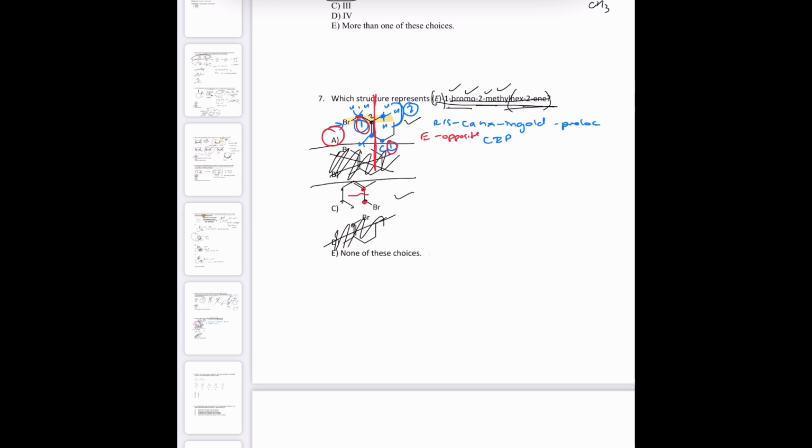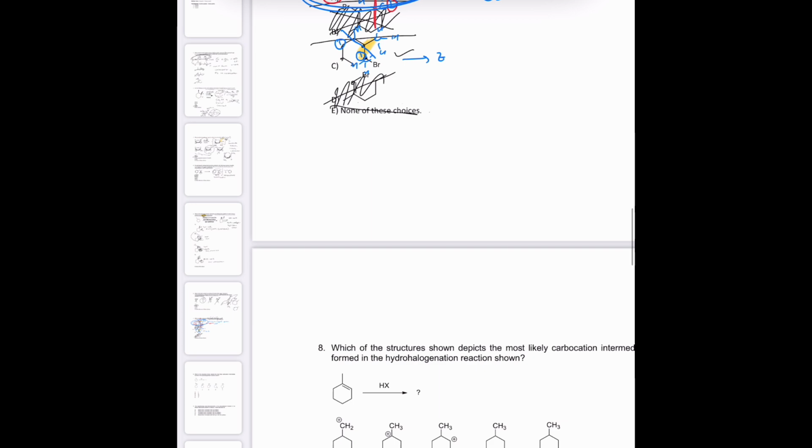Let me just highlight the one I want to point out. So now we'll start by just looking at just this side on the double bond. And here we have a carbon, and here we have a carbon, and then this is two hydrogens, just like before. Two hydrogens of bromine. This one's three hydrogens. So this is the higher priority on that side. And then over here, the higher priority is the carbon. So these are on the same side, so this is Z. So yeah, answer choice A is our right answer. So none of these choices is not the answer.